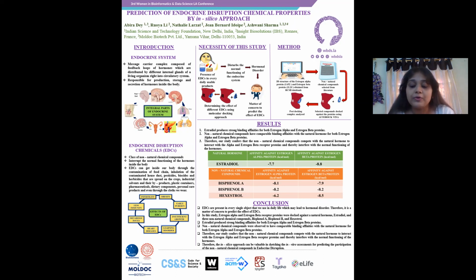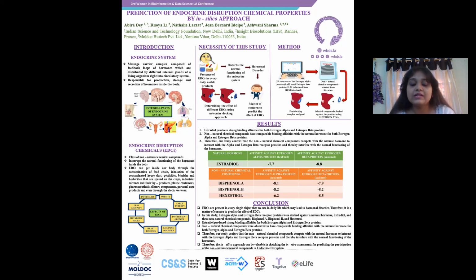Bisphenol A produced binding affinities with docking energy of -8.1 and -7.9 kilocalorie per mole against estrogen alpha and estrogen beta respectively. Bisphenol B produced binding affinities with docking energy of -8.2 kilocalorie per mole against both estrogen alpha and estrogen beta. And hexestrol produced binding affinities with docking energy of -6.2 and -8.5 kilocalorie per mole against estrogen alpha and estrogen beta respectively.